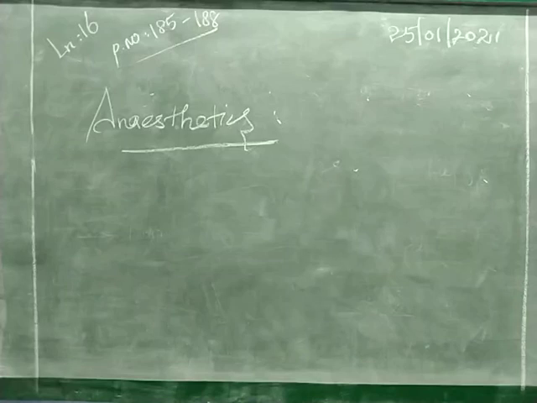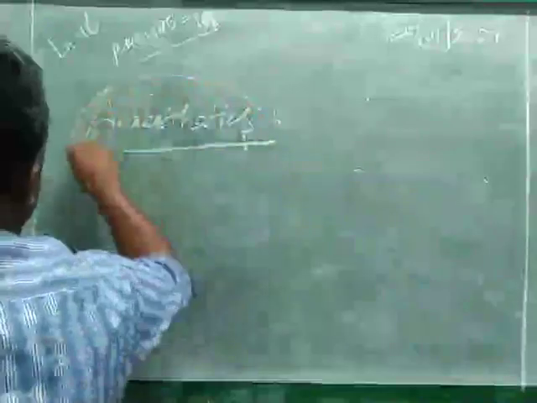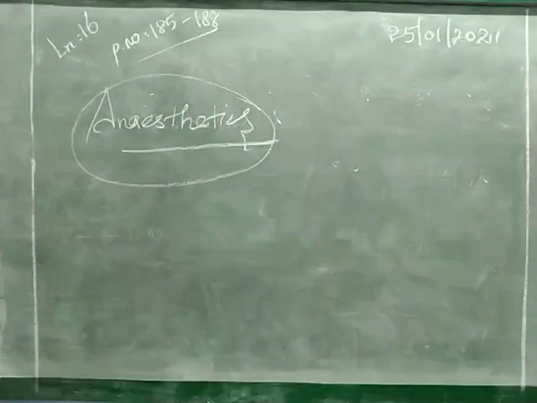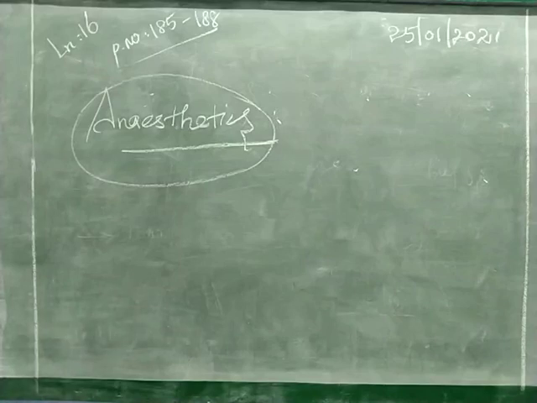So what is meant by anesthetics? When patients undergo major surgery in internal organs, anesthetics are given for the loss of sensation. Anesthetics is nothing but one type of drug. When we go for major or small surgery, we have to give anesthetics.